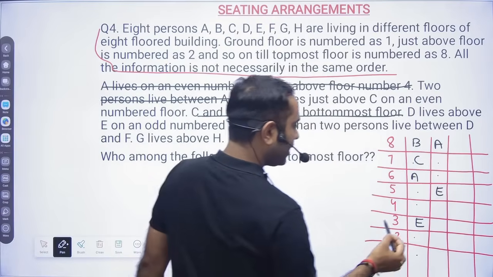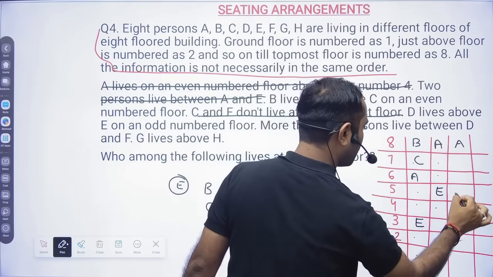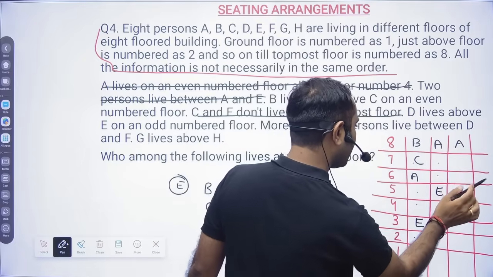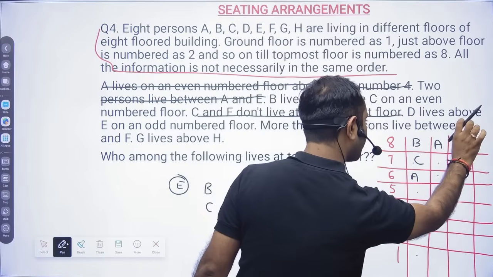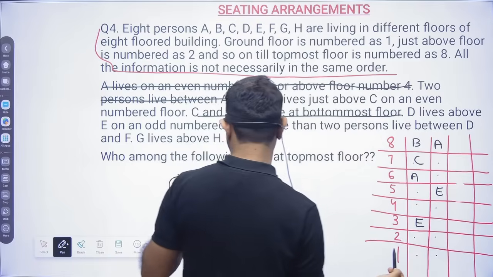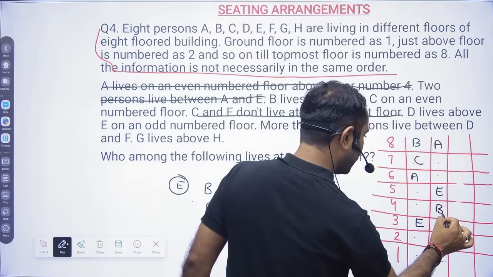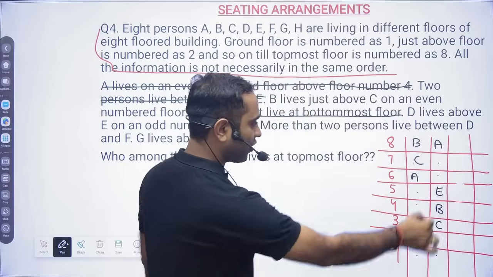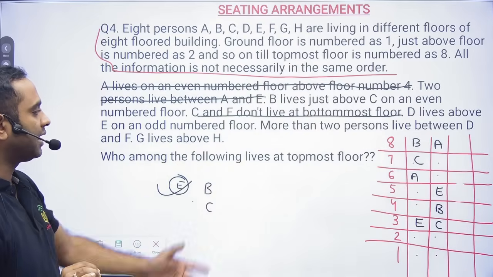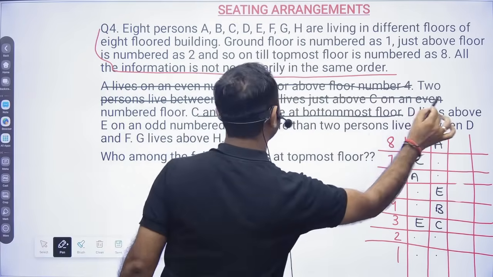Now in this case, B and C cannot sit here because B will be on an even number. So here it will be B and here will be C. Any other option? No, because B has to sit on an even numbered floor. So till here we are okay. B we have already placed.